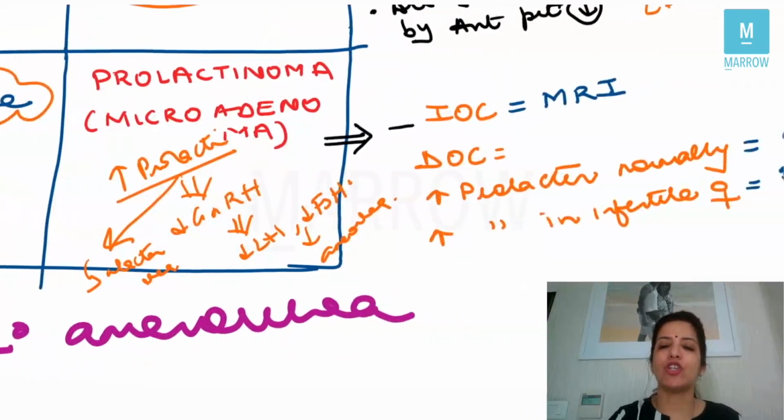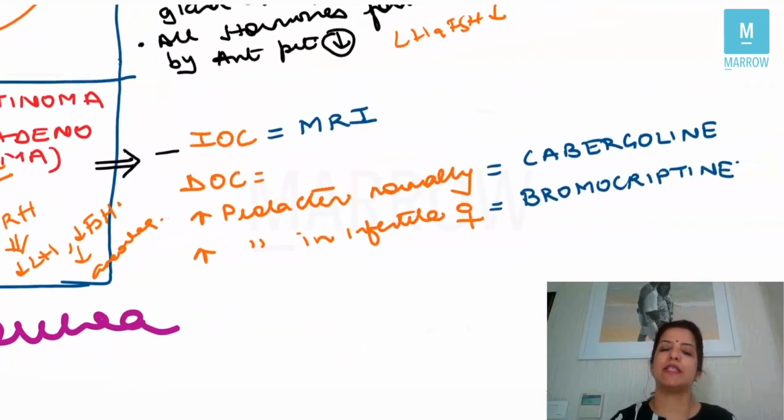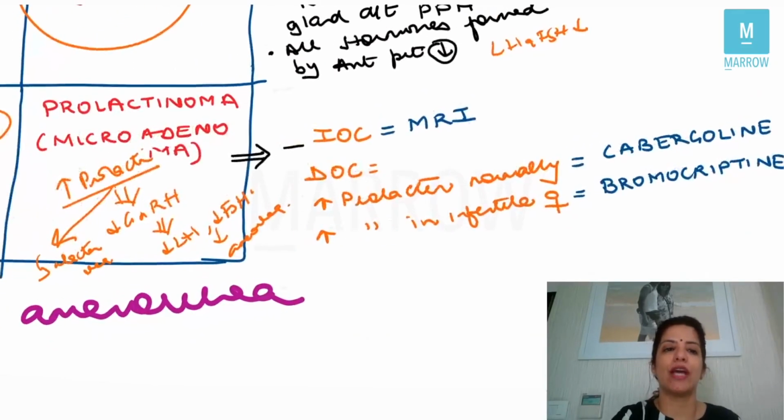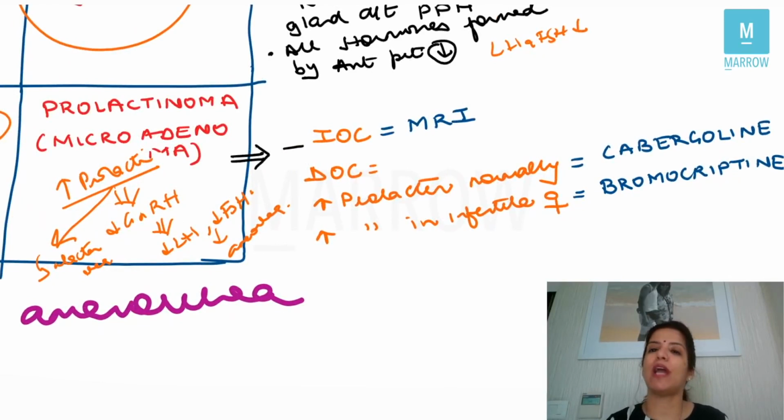The investigation of choice for prolactinoma is MRI. The drug of choice for increased prolactin: a prolactinoma most of the time is a microadenoma, and you will have to give drug treatment or medical management. So the drug which you are going to give for increased prolactin level is cabergoline. But